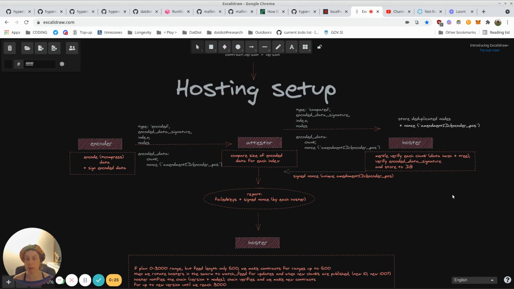So the failure is strictly related to hoster not responding correctly, not storing the data, or just not being available. Because if we didn't get this signature back, we could always think that maybe, I don't know, we don't know who actually failed. Maybe the attester didn't even deliver all the data to the hoster, so it's not the hoster's fault. But with this, we know that it's actually the hoster.